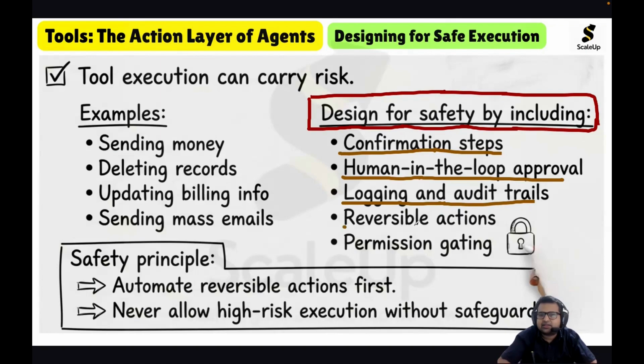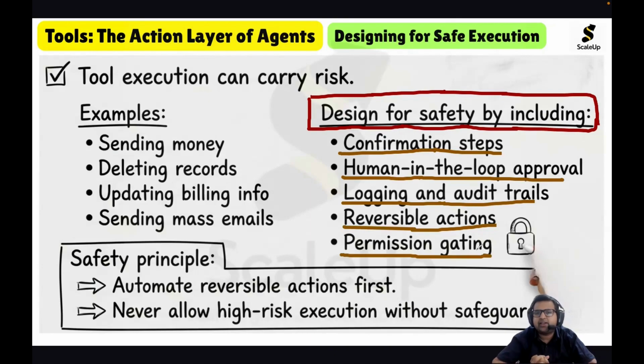Reversible actions are very important. Reversible actions are the actions which can be undone, so for reversible actions, we can ease the restrictions because actions can be undone. Then permission gating.